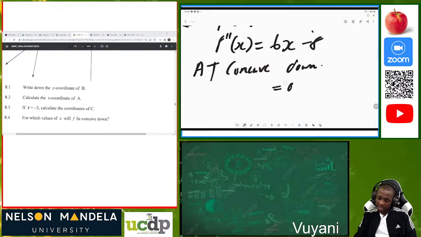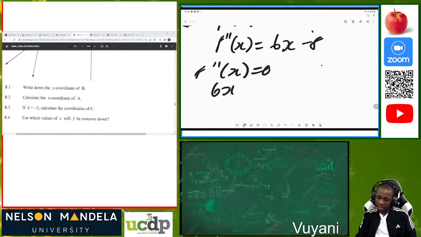You can just equate it to 0. Then you have 6x minus 8 is equal to 0. Then your x will be equal to 8 divided by 6, which is the same as